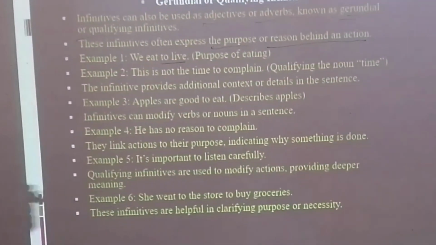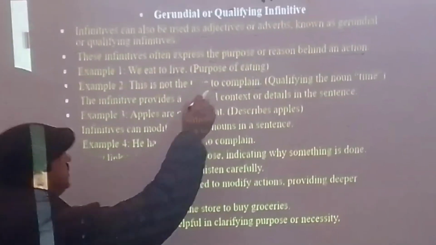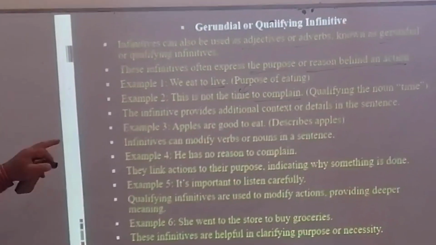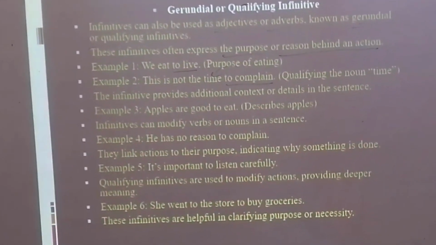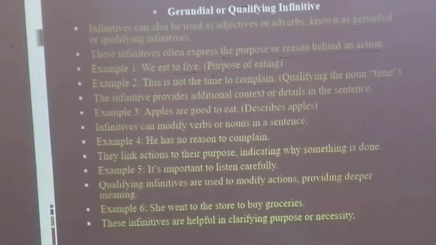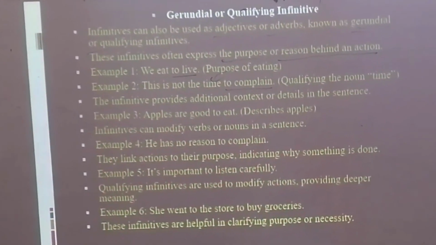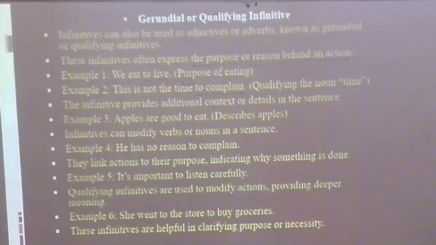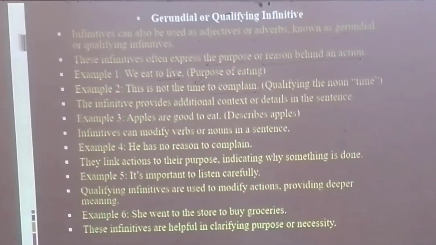This is not the time to complain. Qualifying the time. To complain is telling the quality of time. Clear? So here it is functioning as an adjective, telling the quality of time. Time to complain means time is a noun. It is telling the quality of noun. When it tells the quality of noun, it means it is functioning as an adjective.